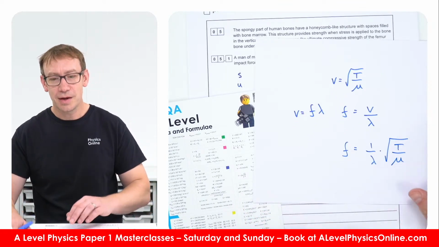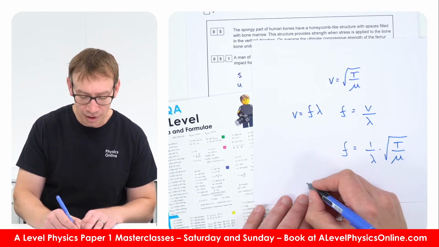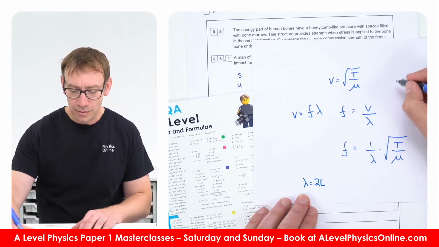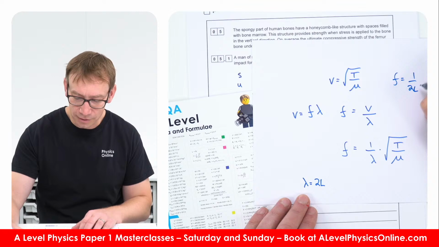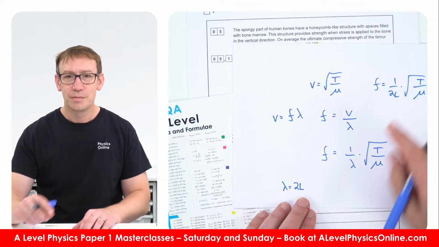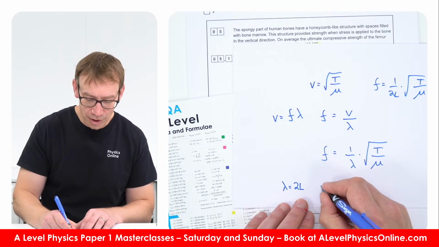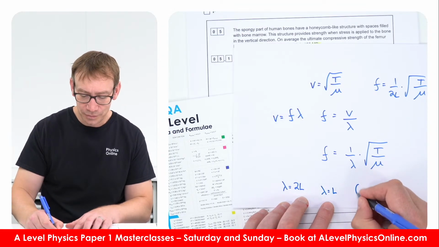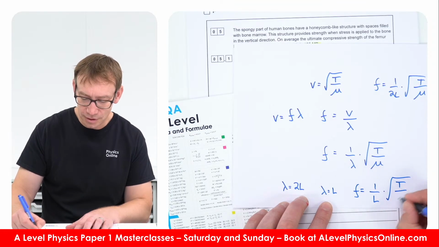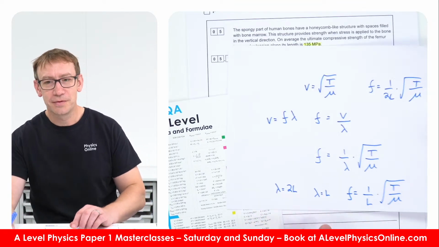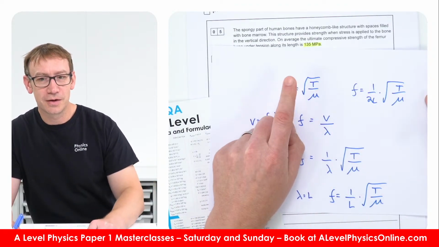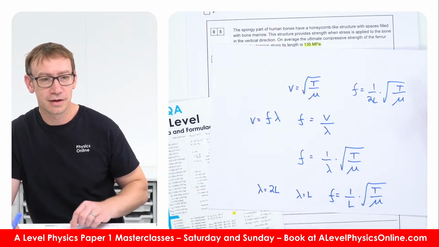Now it just happens to be that for the first harmonic, lambda is going to be equal to 2L. So the equation that says f is equal to 1 over 2L times root T over mu is applicable to the first harmonic. But if you had the second harmonic, where the wavelength is equal to the length, then we could work out the frequency of that as 1 over L times root T over mu. It just happens to be that AQA give you the equation in this format, Edexcel give the equation like this, and therefore that can be applied for all different harmonics.